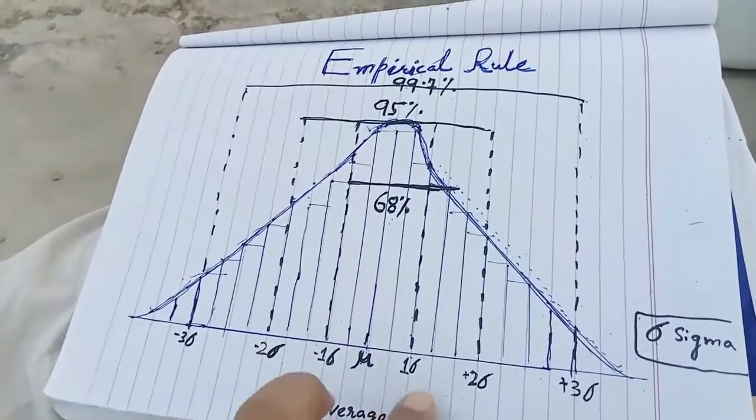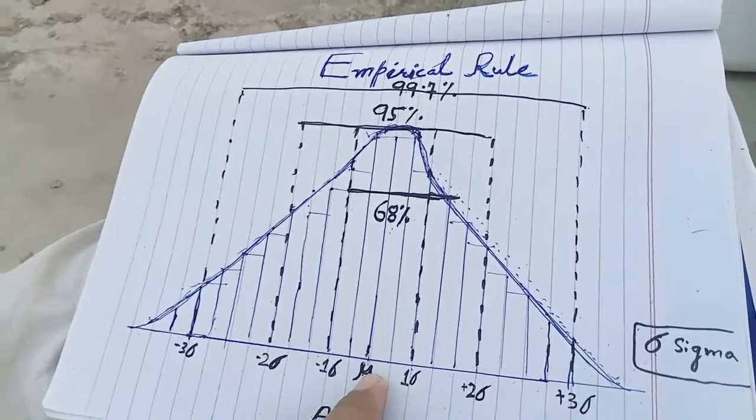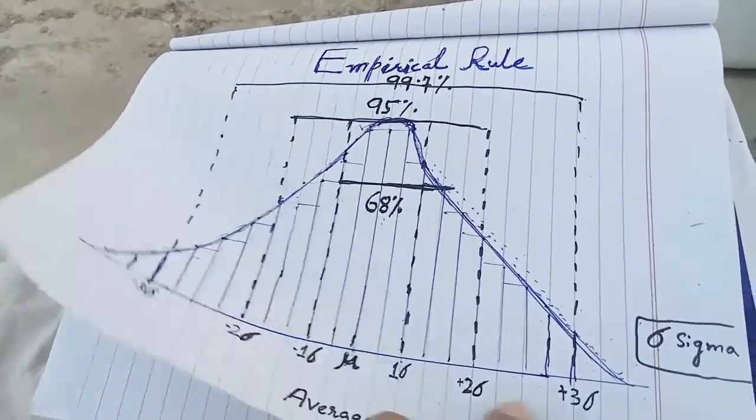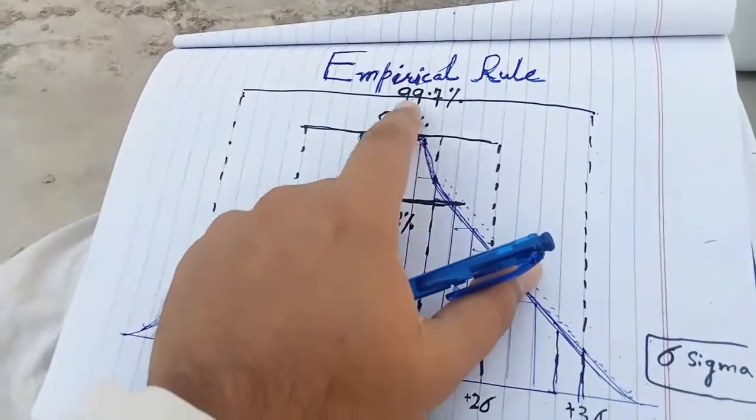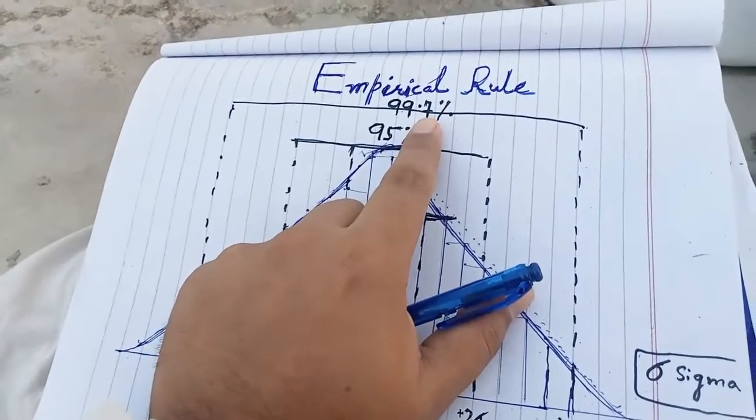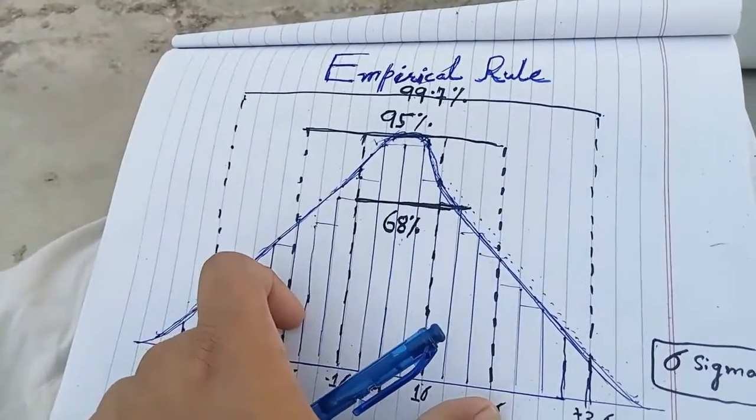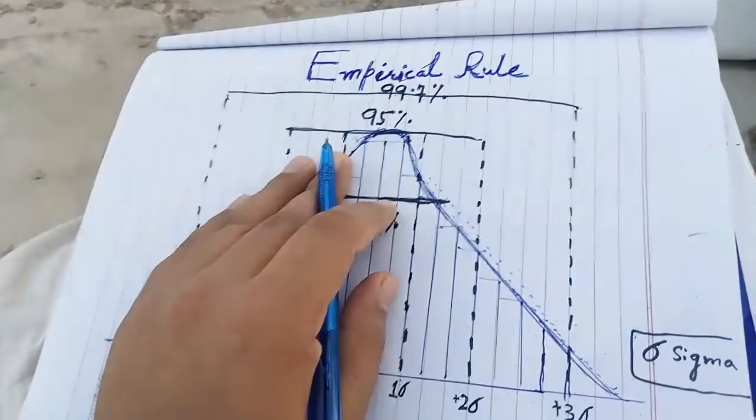If it is spread very far from the center, mu, till 3 sigma or minus 3 sigma, it can represent 99.7% of the data of this normal distribution. This is what the empirical rule is.